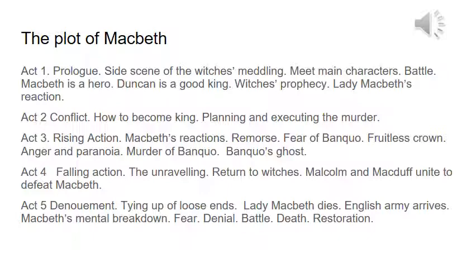Beware Macduff, for none of woman born shall harm Macbeth, Macbeth is told. But of course, not everybody is born in the normal vaginal birth. Macduff was cut from his mother. He was untimely ripped, is the quote. And that means he was born of caesarean section. Maybe some of you were born by C-sections. So Macbeth can't deny it. This man is here to kill him.